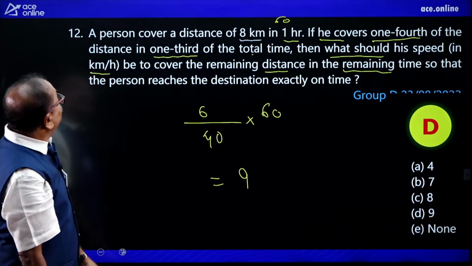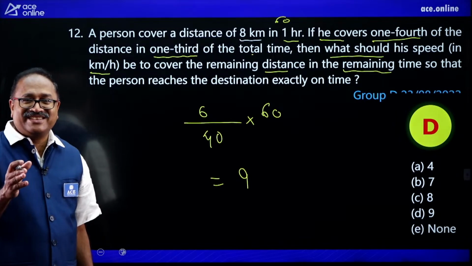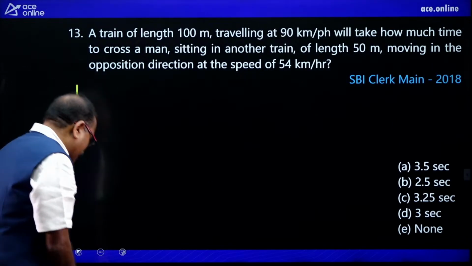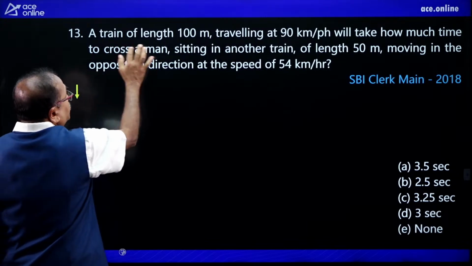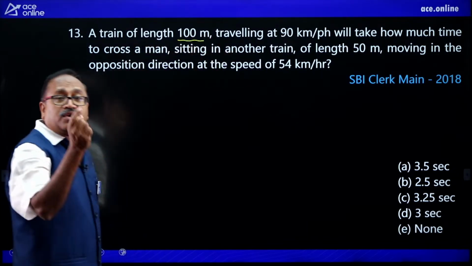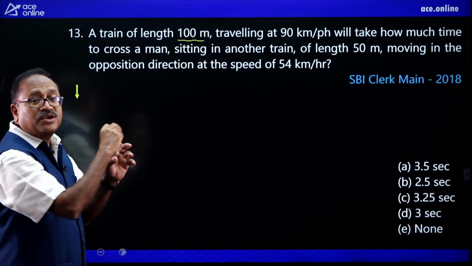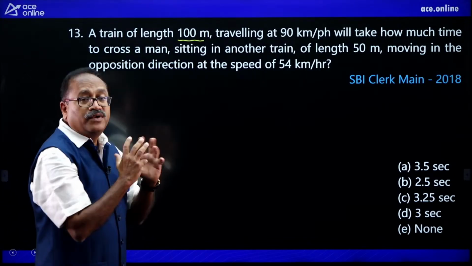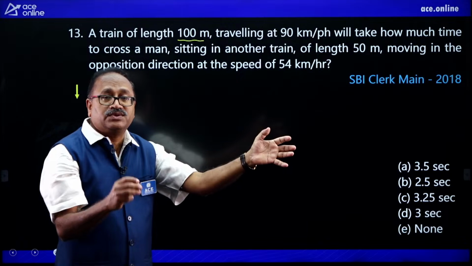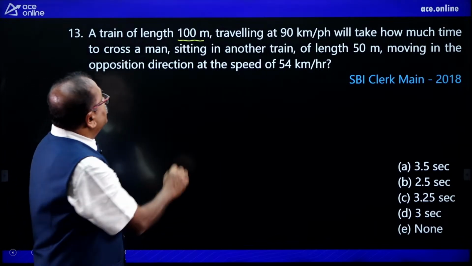And the last question of the day is this. Come on. What is it? Let me read the question here. A train of length 100 meter. Why did I give this question? Because this type of question frequently comes, and if you are well in advance, know how to approach this question, within no time you can answer it.